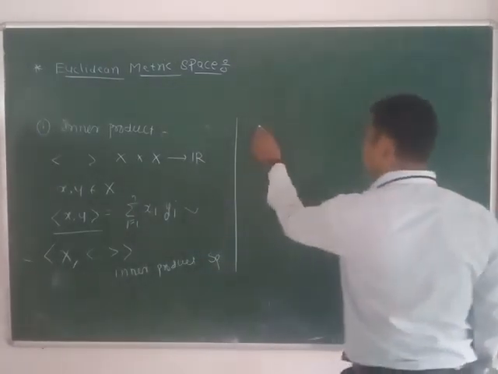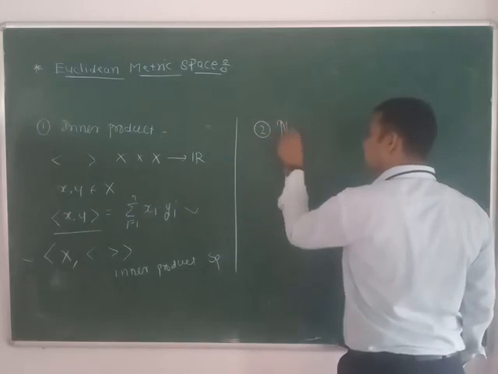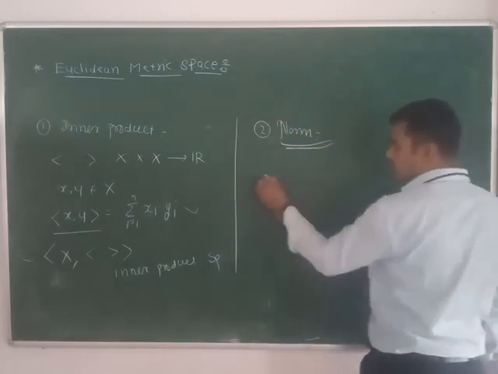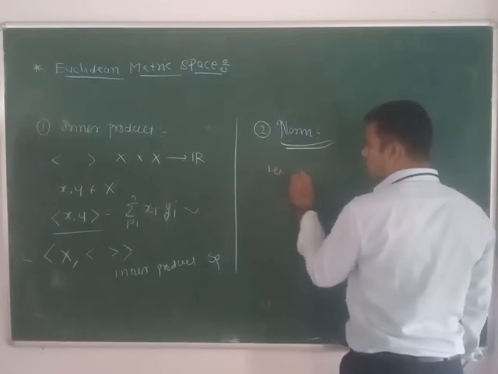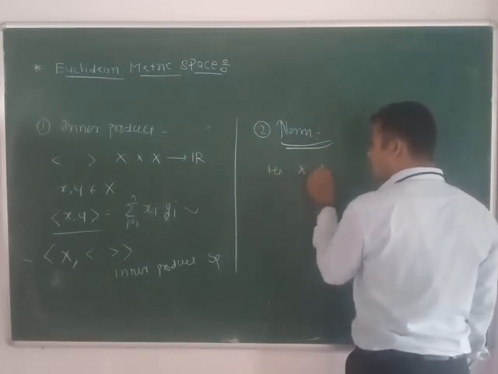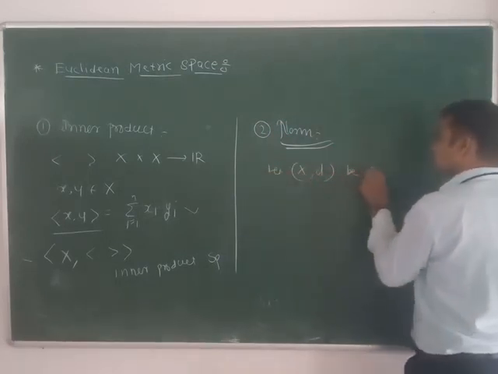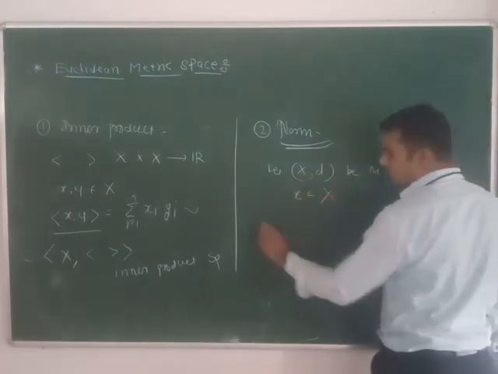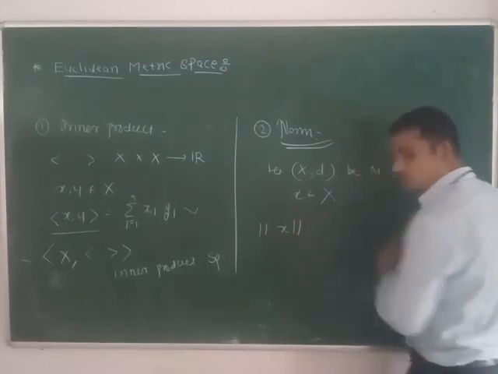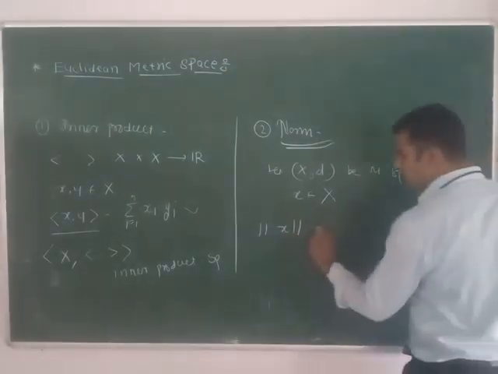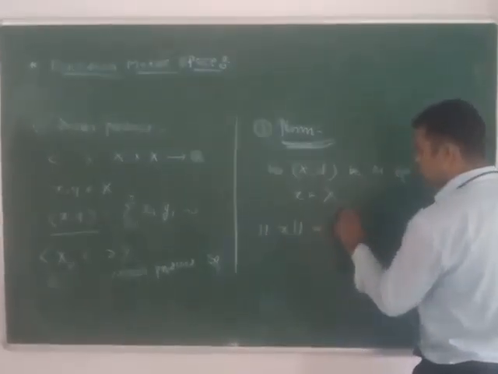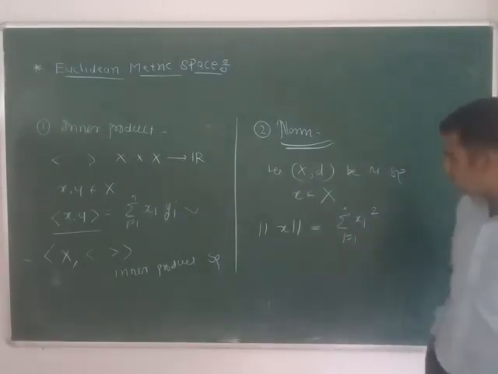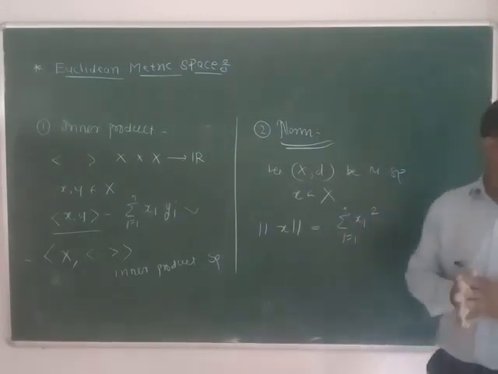Next, the definition of norm. Let X be a metric space and small x belongs to capital X, then the norm is denoted by this notation ||x|| and defined as the square root of the summation from 1 to n of xi square. Now, this is the definition of norm.